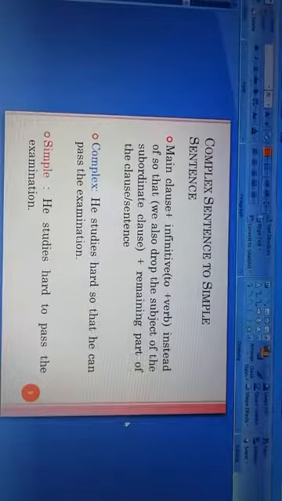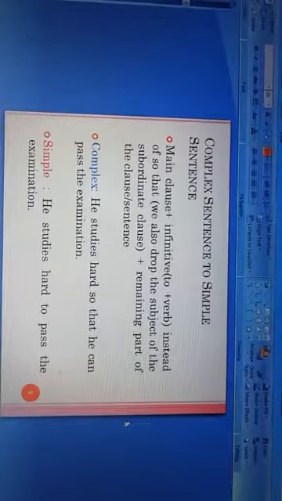Now, the infinitive, to plus verb. So, we also drop the subject of the subordinate clause. The subject here is he. We drop the subject and we also drop so that, and instead of this we use the infinitive, that is to plus verb.